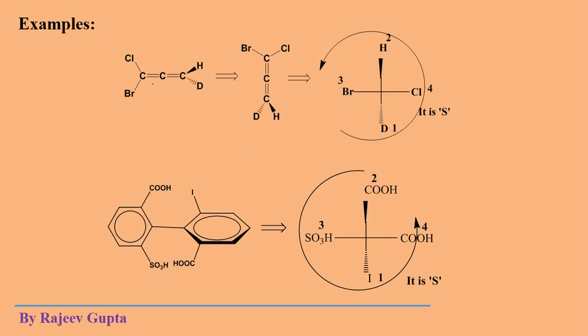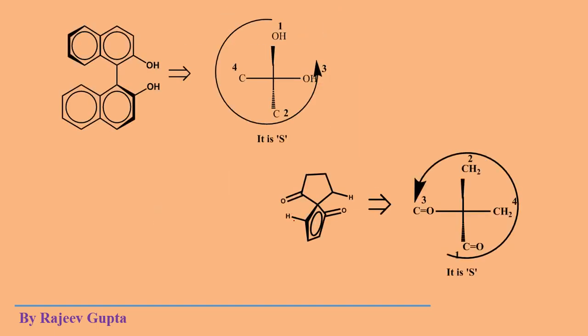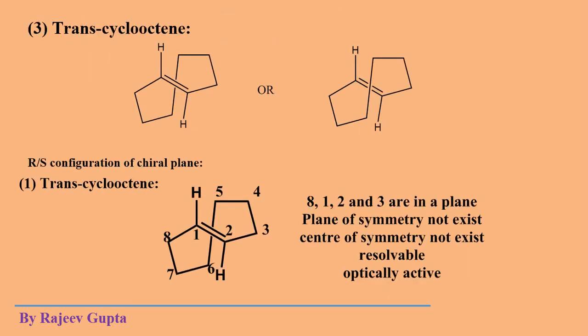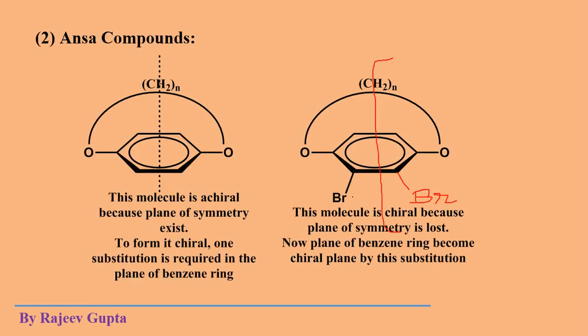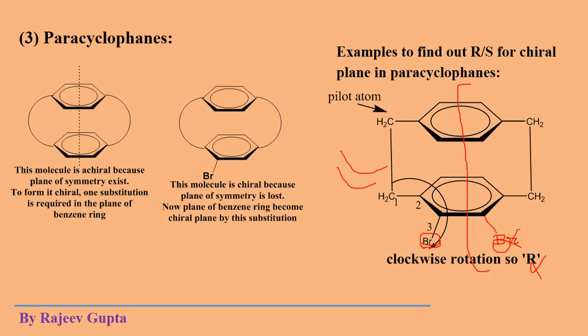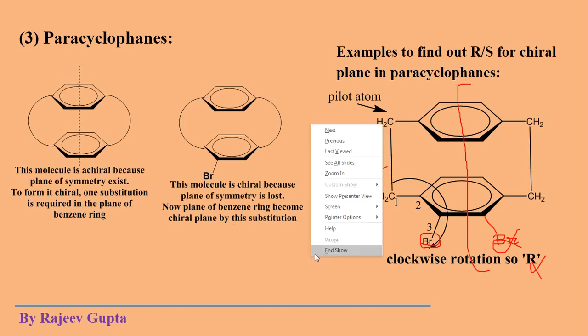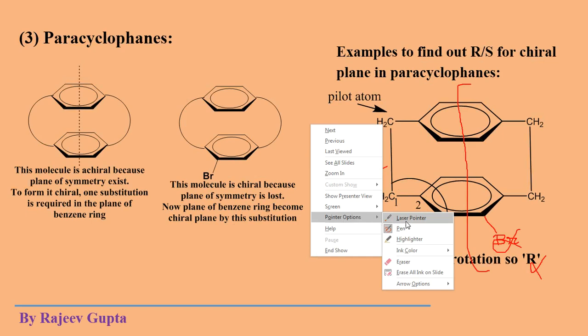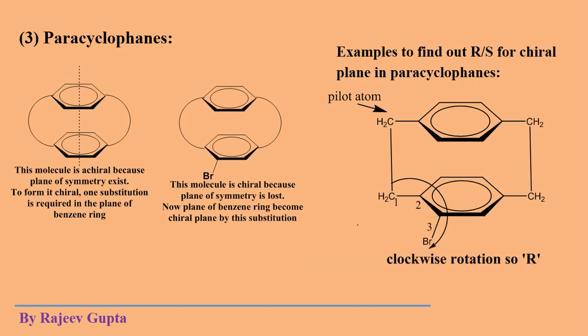These are the examples of chiral axis. Okay, these are the examples of chiral axis. All are the examples. Now observe another example. Suppose I take the same example, let's take the same example.